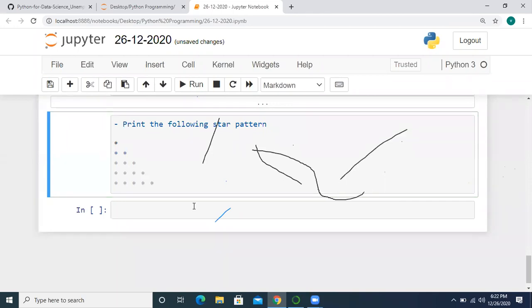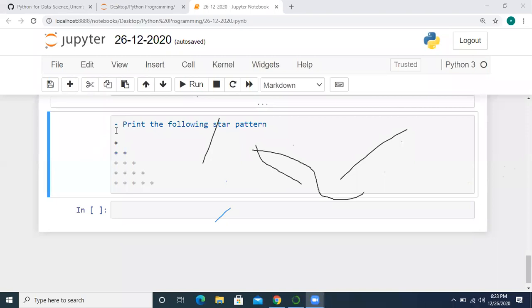Somebody is disturbing the screen. I gave you the task to complete.